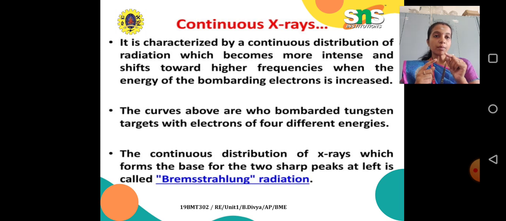The curves above show a bombarded tungsten target with electrons of 4 different energies.